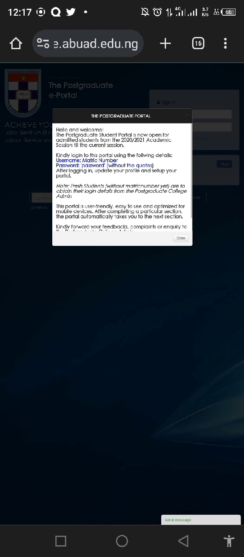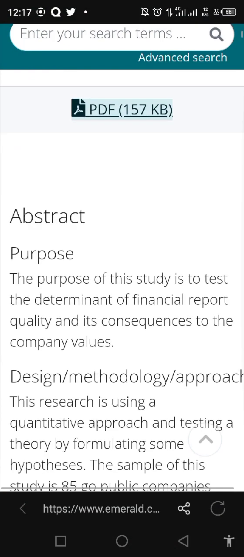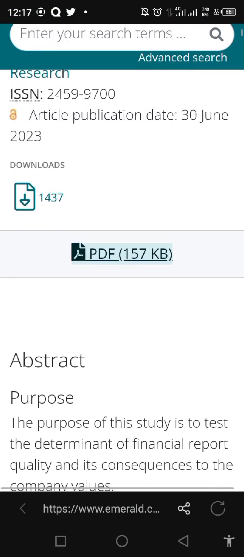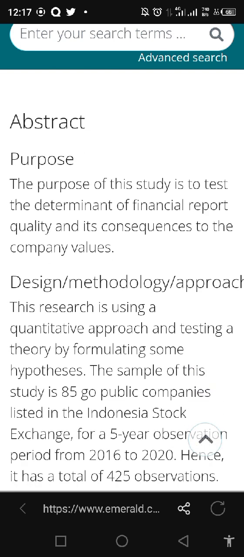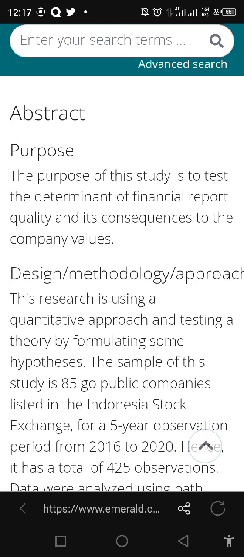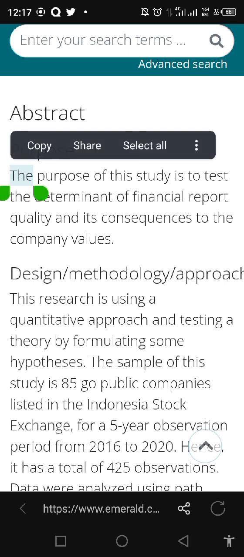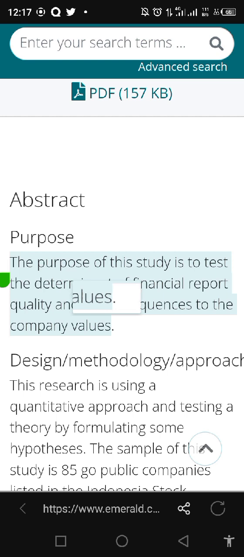Okay, let's come back here. Yeah, I've been able to download that, and that's interesting. So let me go back to what we are trying to discuss. There are other ways you can know, without downloading the journal, if an article will be useful for your study: you look at the abstracts. Thank God this particular journal has broken down the abstracts for us.